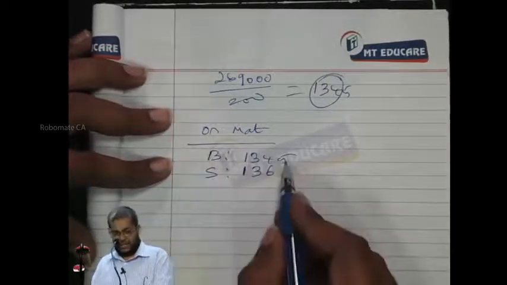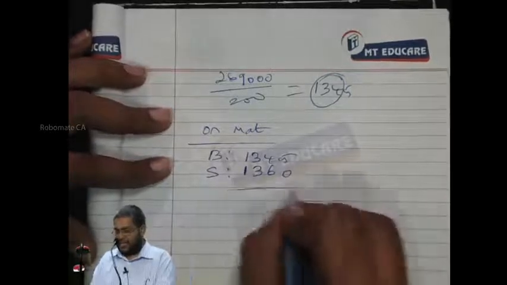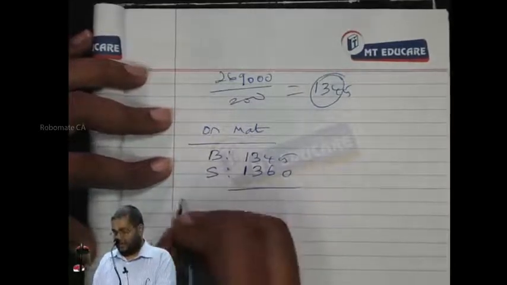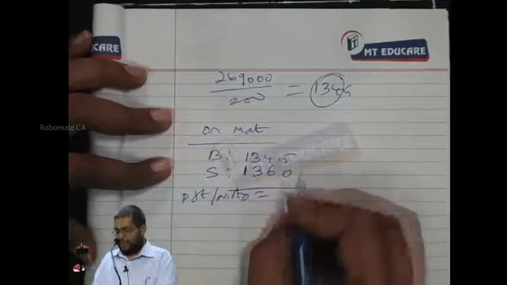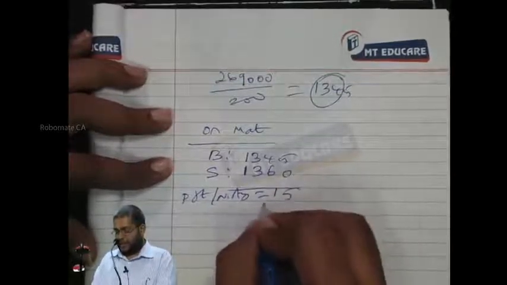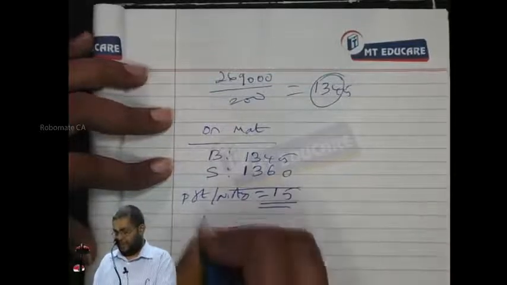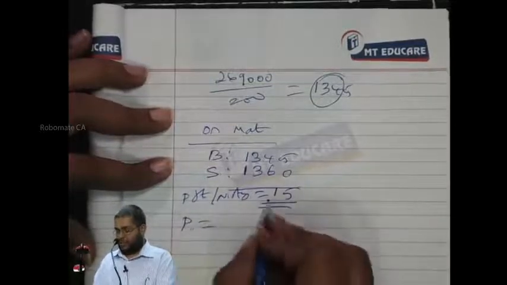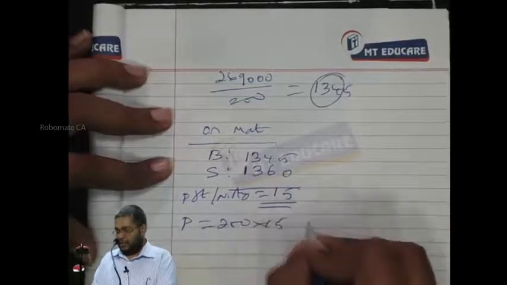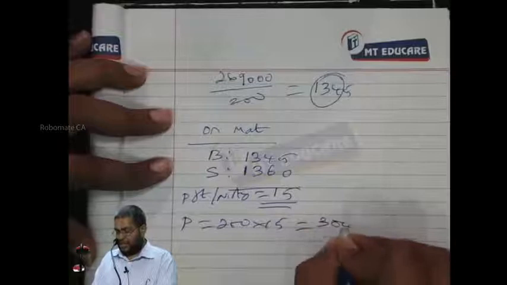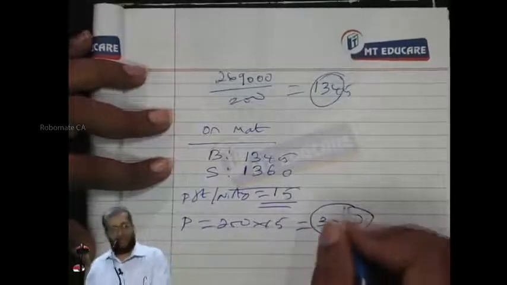He is having a buy 1345, sell 1360. He is bringing a profit or loss? Profit. Profit per Nifty. What profit per Nifty? 15 rupees. Profit per Nifty is 15. The profit is equal to, how many Nifties here? 200 Nifties into 15. Is how much rupees here? 3000. Profit is equal to 3000.